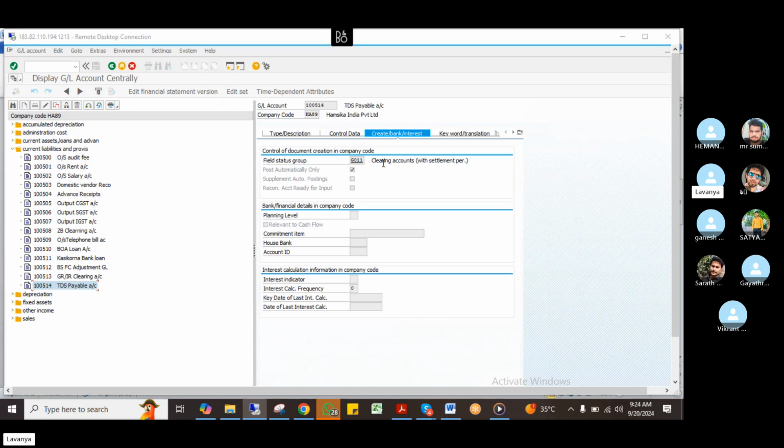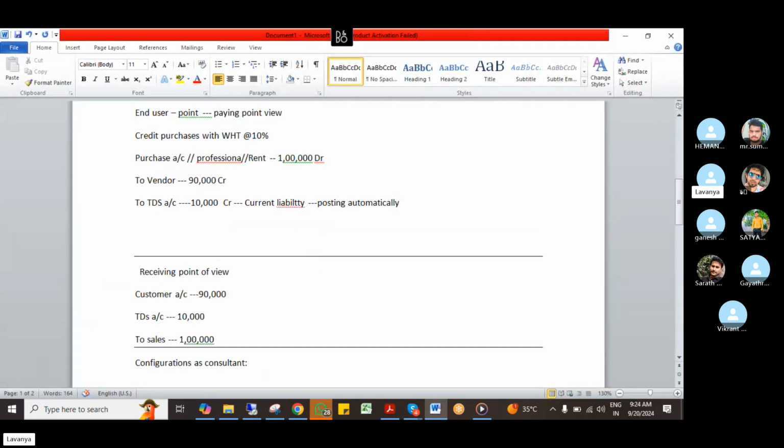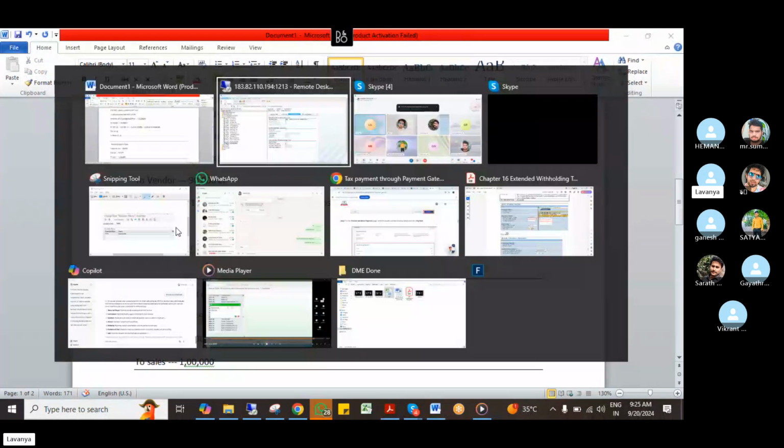Now I'm giving TDS as a credit, right? Then TDS account debit to bank account, to the particular department I need to pay, right. In that scenario I need to pay through my bank only, and the amount will go out. So this entry will come. Here one time TDS is credit and one time TDS is debit, right. So in that scenario I need to create it as a clearing account. Okay, this is a clearing account, that's it.